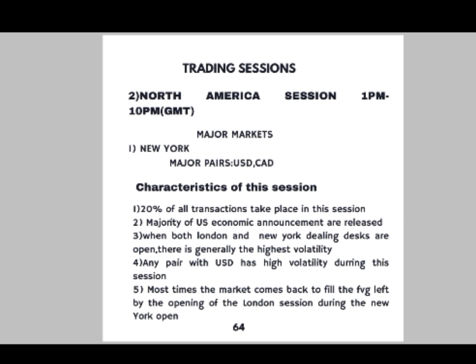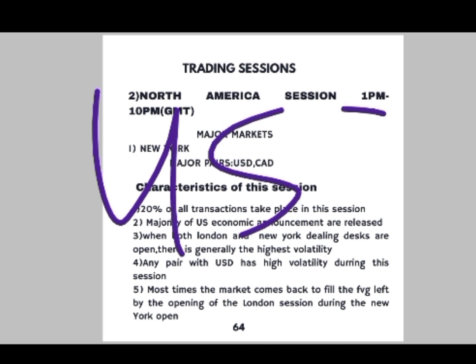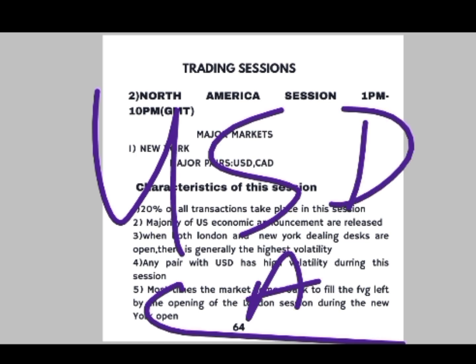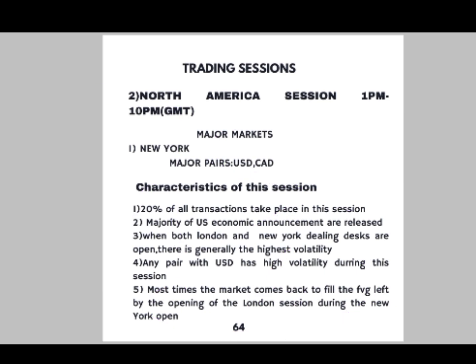The major pairs we are concerned about here are what? The USD and the CAD. Okay, so these are the major pairs that we are concerned about in this section. And the characteristics of this session is that what? 20% of all transactions take place during this session. Now, the majority of the US economic announcements are released during this session.